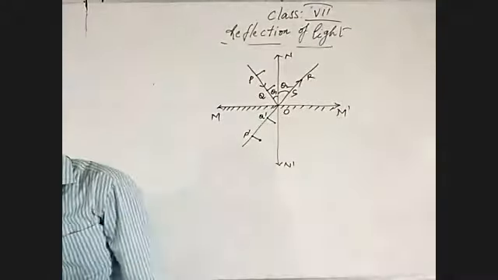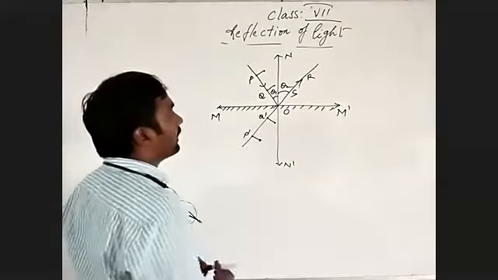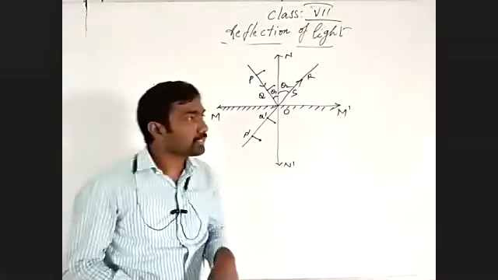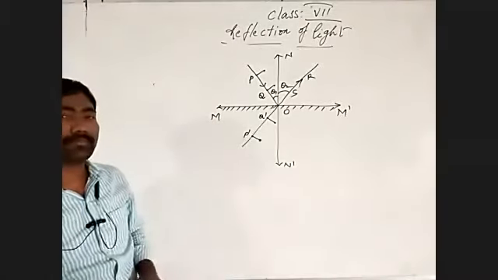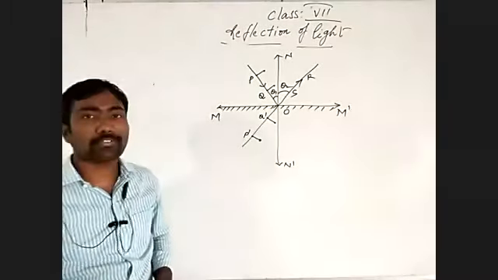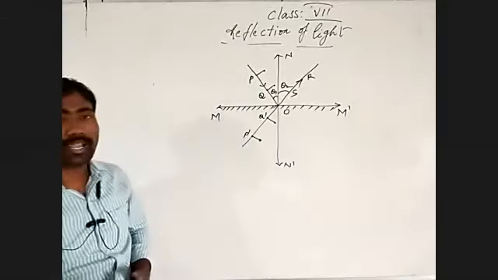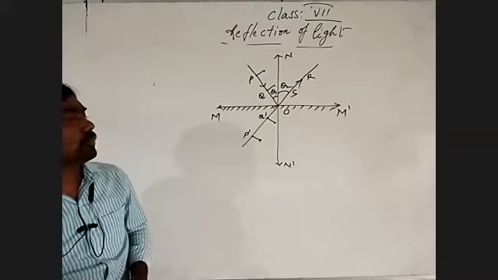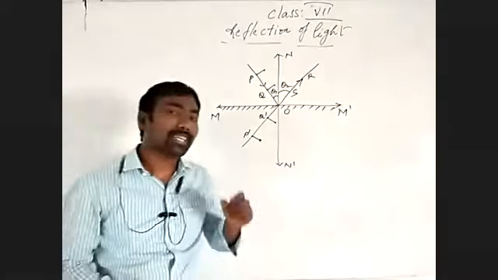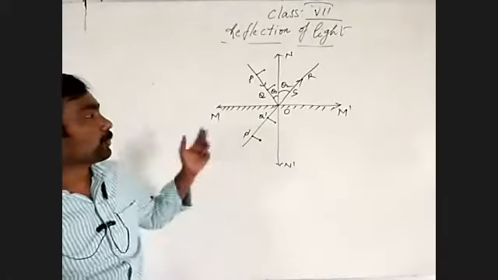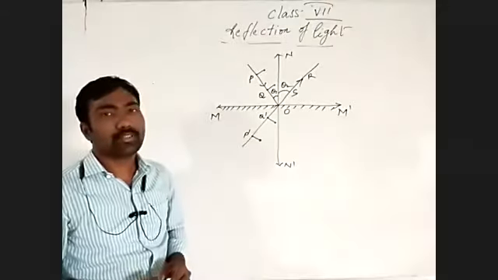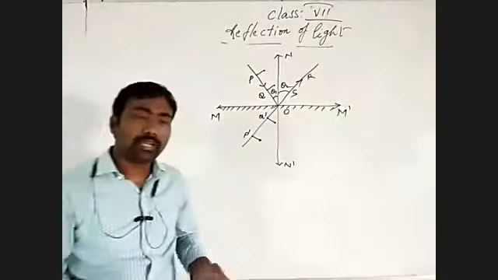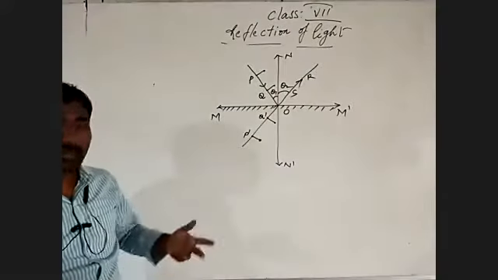Understand? Coming to the material required, the same as before: a drawing board, white chart, clips, clamps, pins, a mirror strip, a protractor to measure the angles, a ruler, and a pencil to draw the lines. Also an eraser, sharpener, whatever it may be.